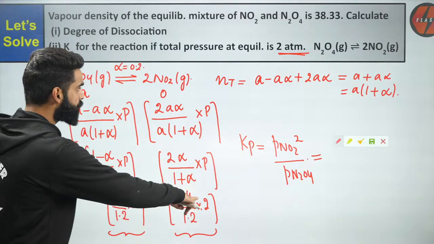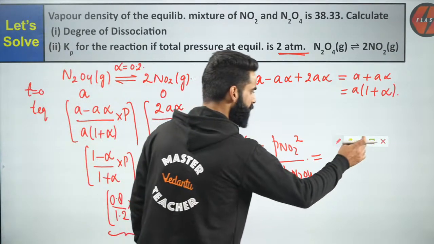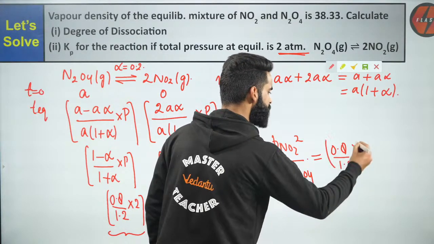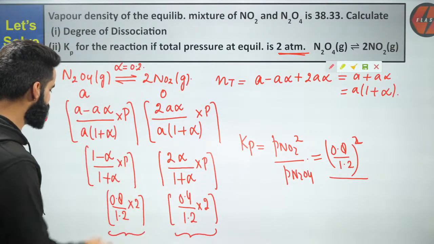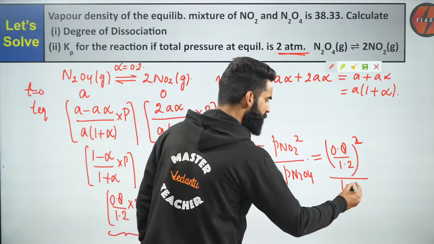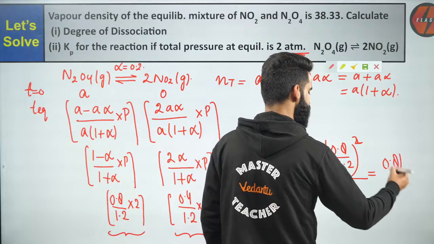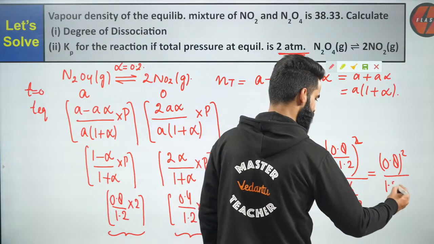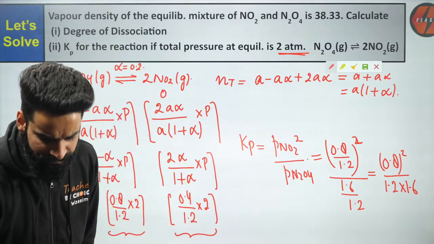Partial pressure of NO2 at equilibrium is going to be 0.8 divided by 1.2, whole square, divided by partial pressure of N2O4, which is simply 1.6 divided by 1.2. So you will get the answer something like this: 0.8 square divided by 1.2. 1.2 will get cancelled. So this is going to be 1.2 multiplied by 1.6 right here. Let me know the exact value which you are getting right here.